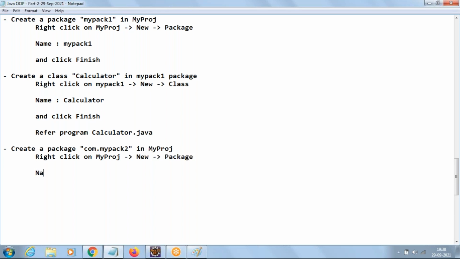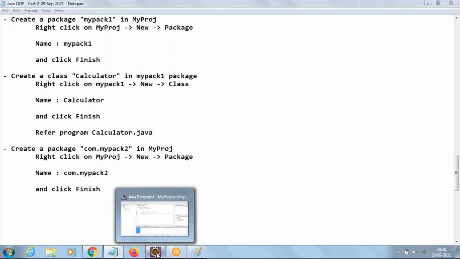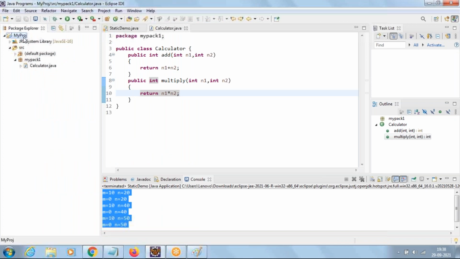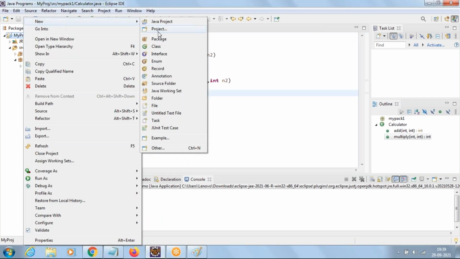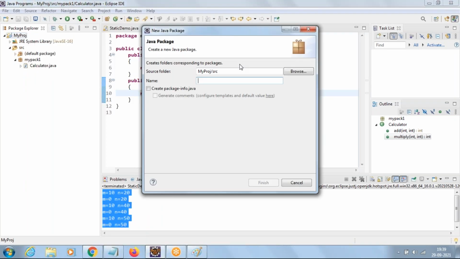Then it will ask you the name. Give it as com.mypack2 and click finish. Let me show this. Right click on my project and say new package. I'm giving the name as com.mypack2.